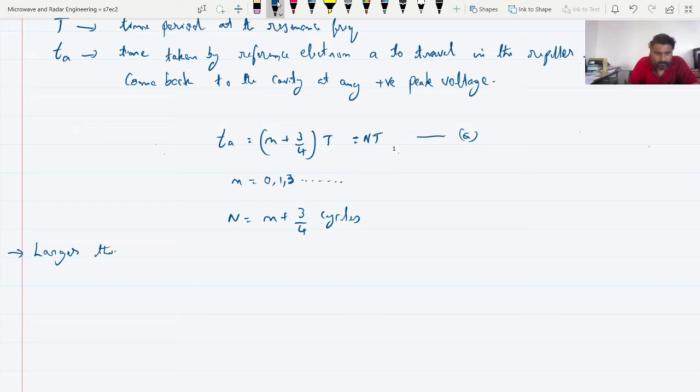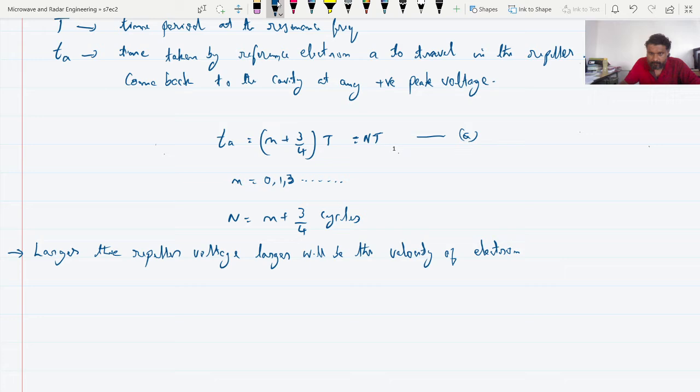The larger the repeller voltage, the larger will be the velocity of electron, that I will write as V naught, and the lesser will be the transit time, that is Ta.